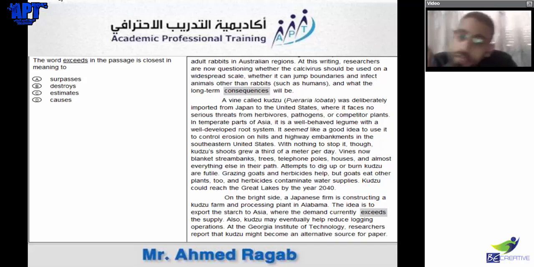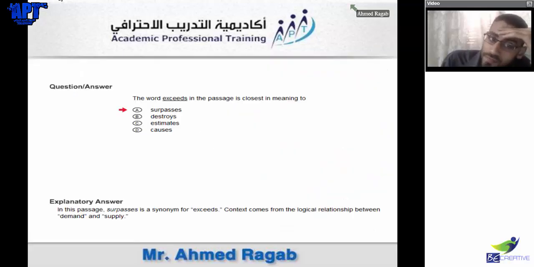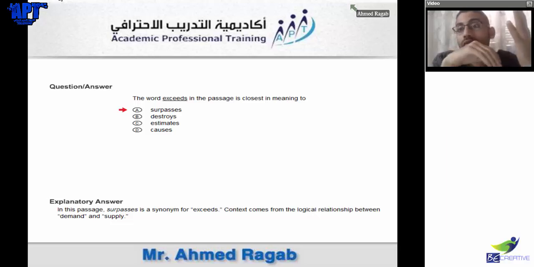So destroys the supply, causes the supply. Causes is not correct. Estimates, suppress. Suppress the supplies? No, exceed. So destroys or estimate? Estimate. Destroys. Very nice. It suppresses. Oh, so it's not destroyed.